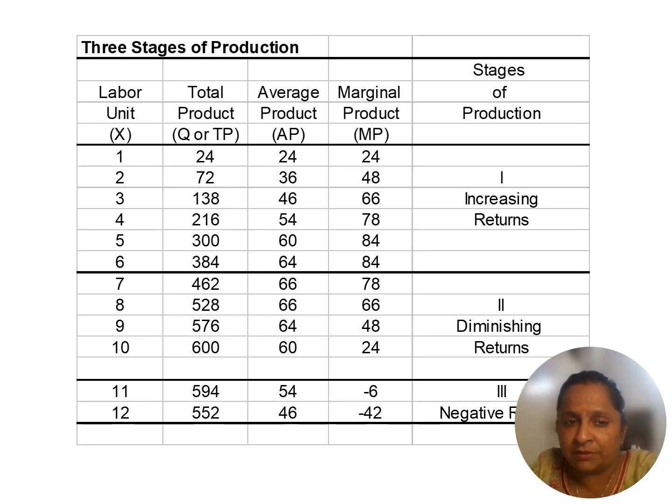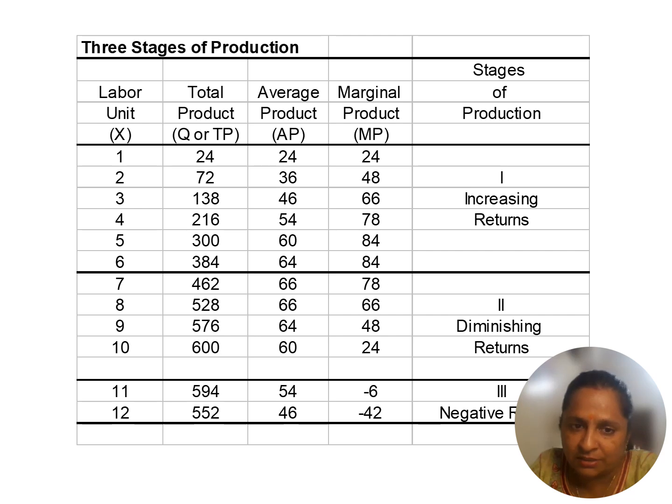This is in table form. If I hire labor 1, 2, 3, my labor units are increasing, and my total product is 24, 72, 138 like that. Average productivity is this one divided by this one, 138 divided by 3. Marginal means the additional change: 72 minus 24, 138 minus 72, and so on. So you know 24, 48, 60, first it is increasing.